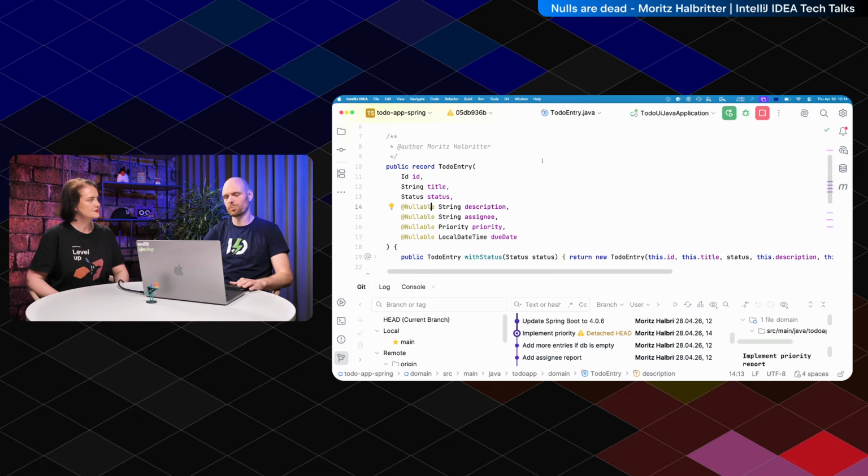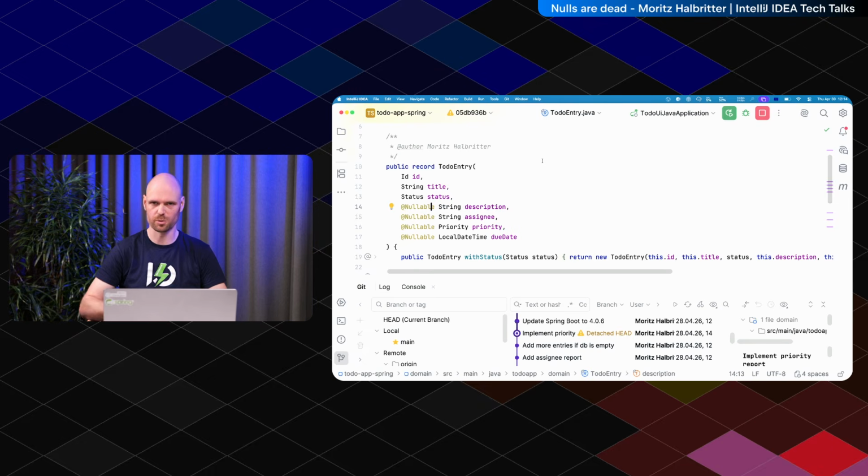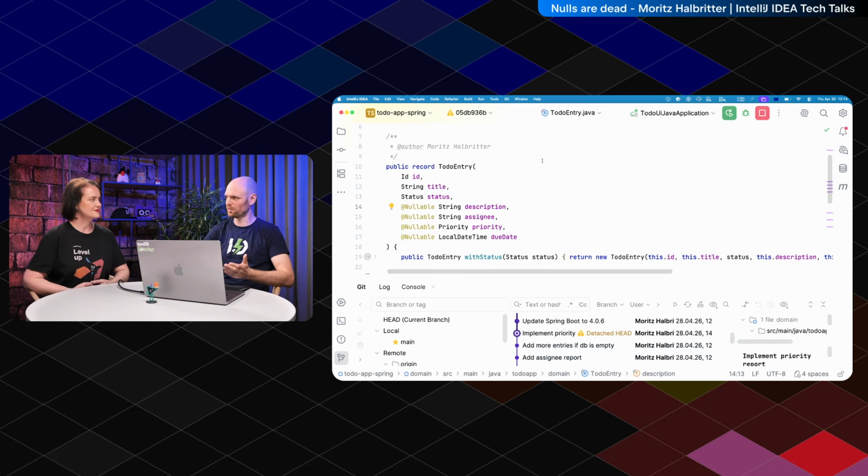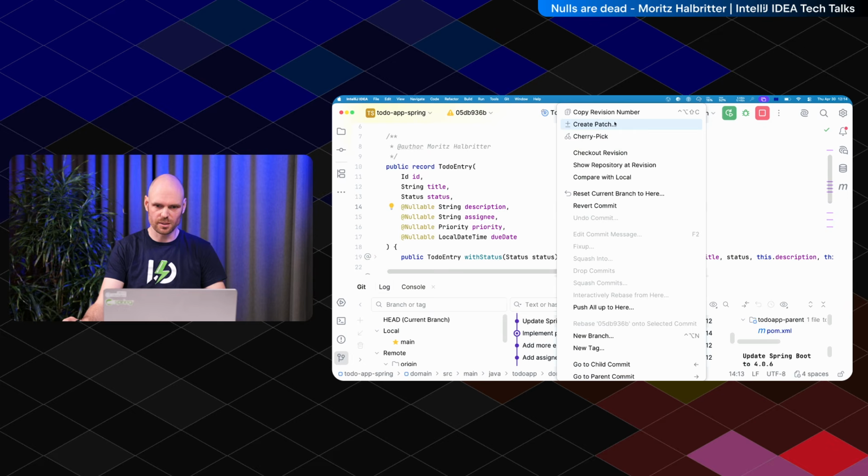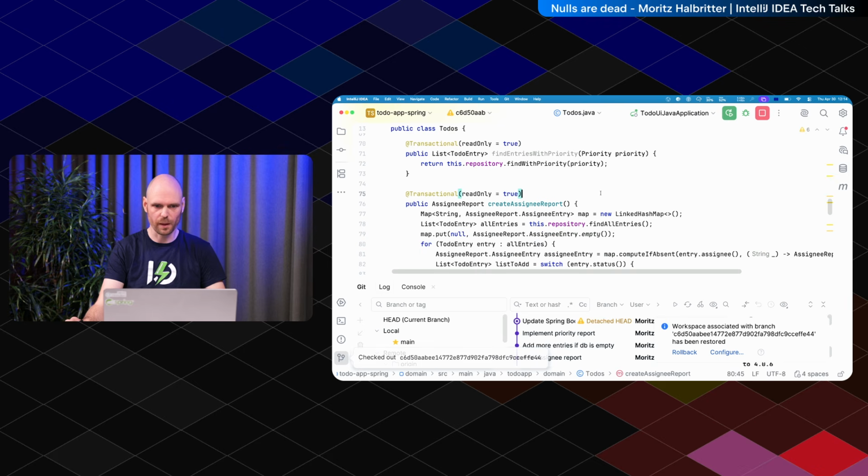Exactly. And this project is actually on Spring Boot 3, and we want to upgrade to Spring Boot 4, because if you use Spring Boot 4, you depend on Spring Framework 7, which depends on JSpecify. And this is how we get the JSpecify dependency essentially in our project. So let's check out this revision, and now it's upgraded to Spring Boot 4.